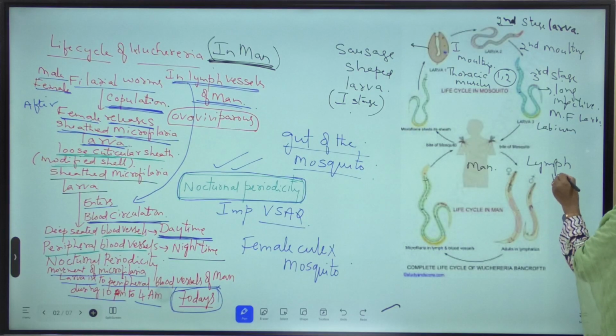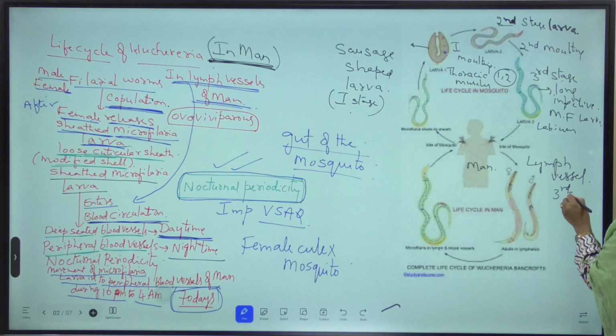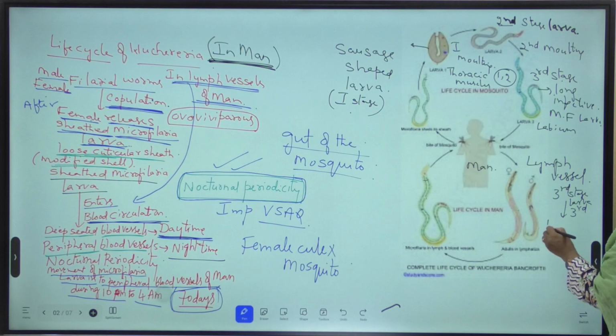In the lymph vessels of man, this third stage larva undergoes third molting and forms fourth stage larva. This fourth stage larva undergoes fourth molting and forms young filarial worms.